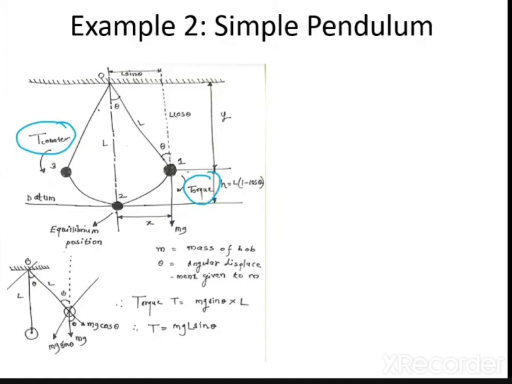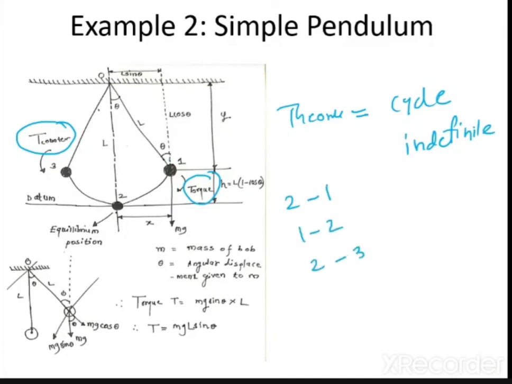Theoretically, this cycle is indefinite. Indefinite means this mass will keep on oscillating from 2 to 1, then 1 to 2, then 2 to 3, then 3 to 2, then 2 to 1.